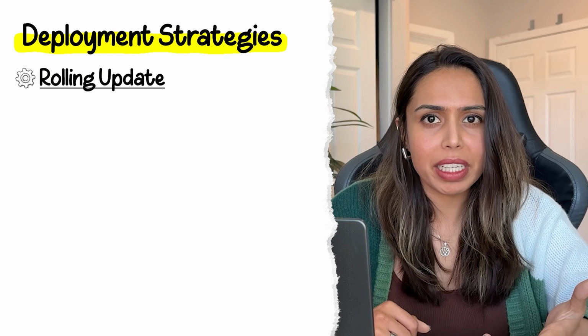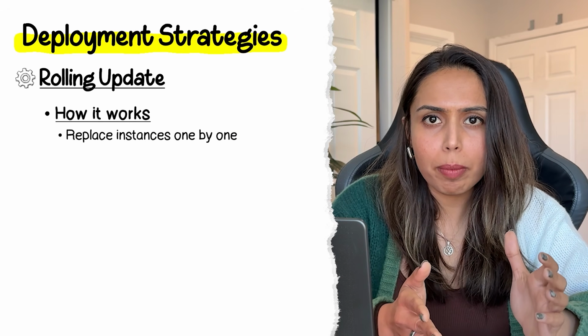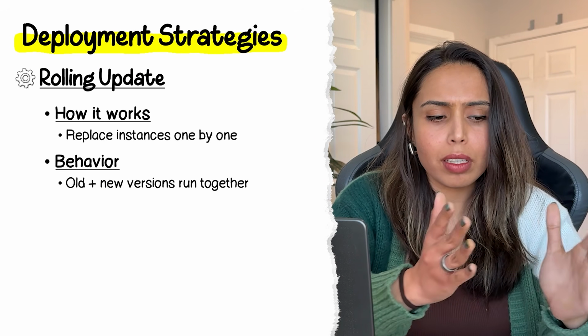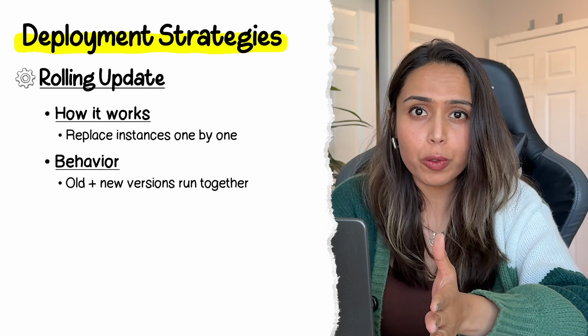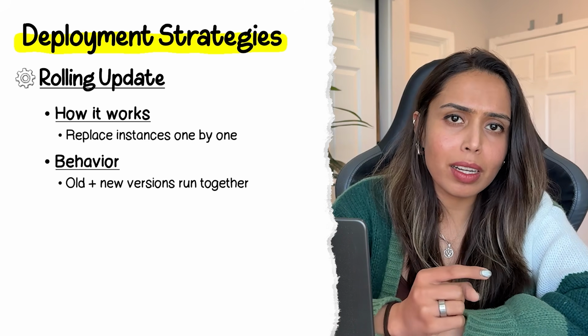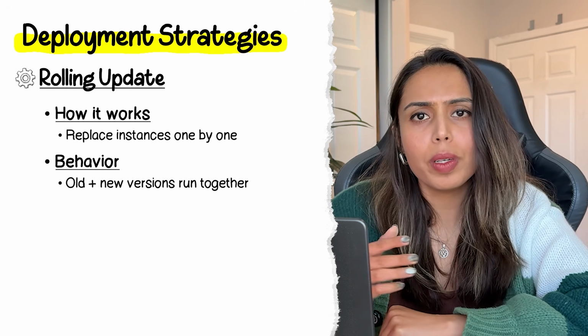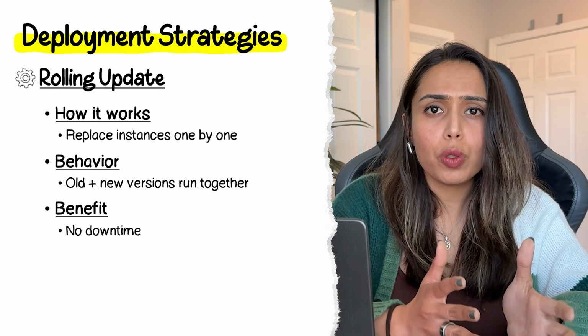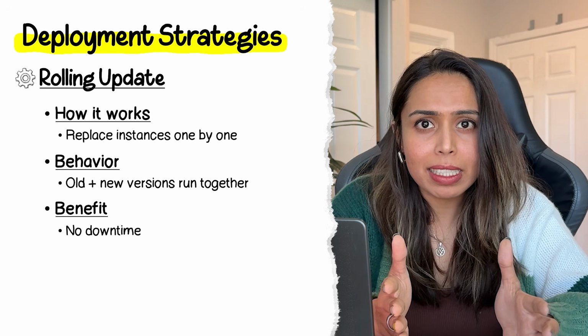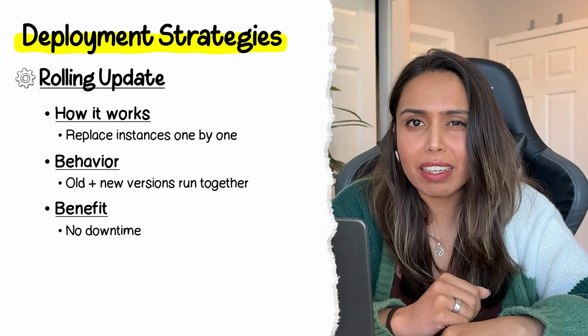Then there's rolling update. This replaces instances one by one. At any point, some instances would be running an older version and some instances would be running the newer version. If something breaks in the middle, you stop and roll back. Kubernetes does this by default. There's no downtime per se, but your new and old versions run simultaneously. So your API must be backward compatible.